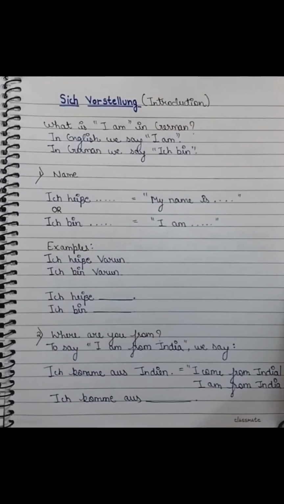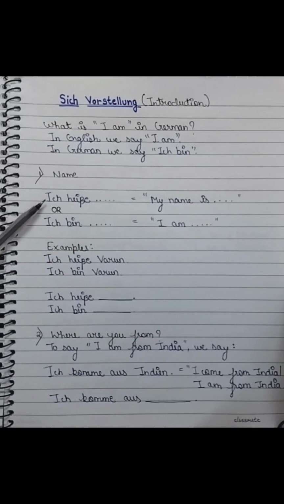What is I am in German? In English, we say I am, but in German, we say ich bin. Repeat after me. Ich bin. Ich bin.